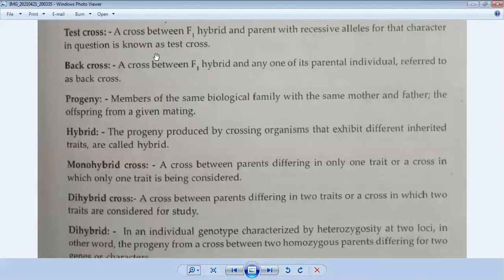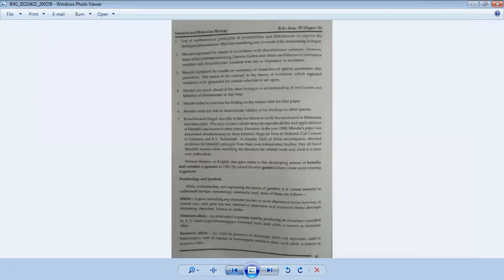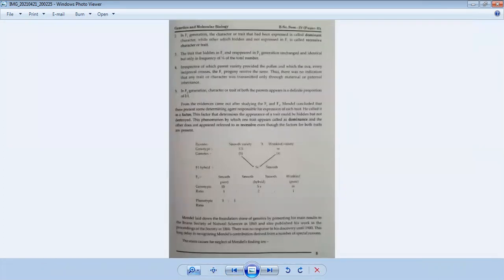Test cross and back cross. The cross between the F1 hybrid and the parent with the recessive alleles for the character in question is known as a test cross. If we cross two pure parents, then we get the next generation, which is called the F1 generation.